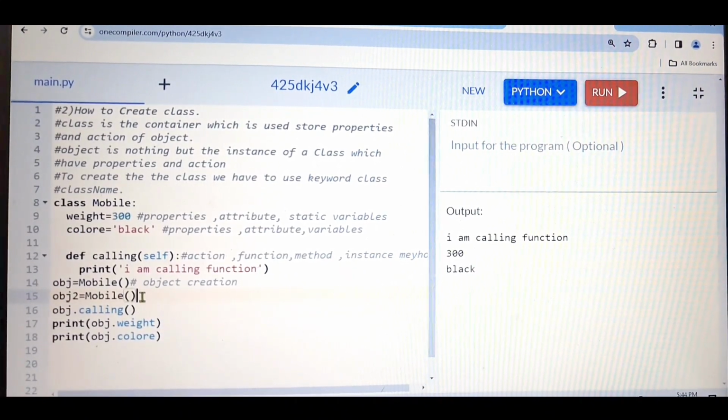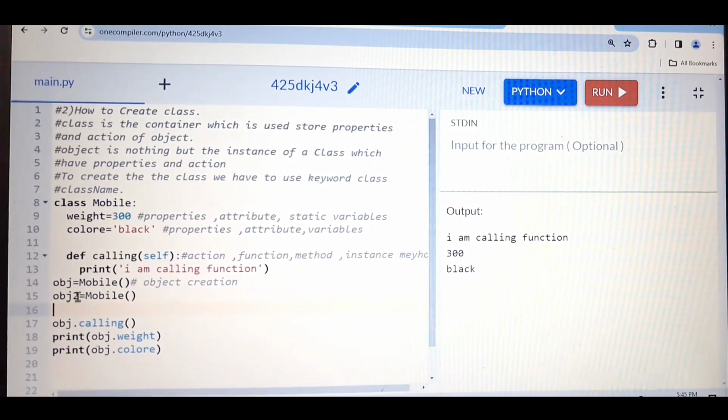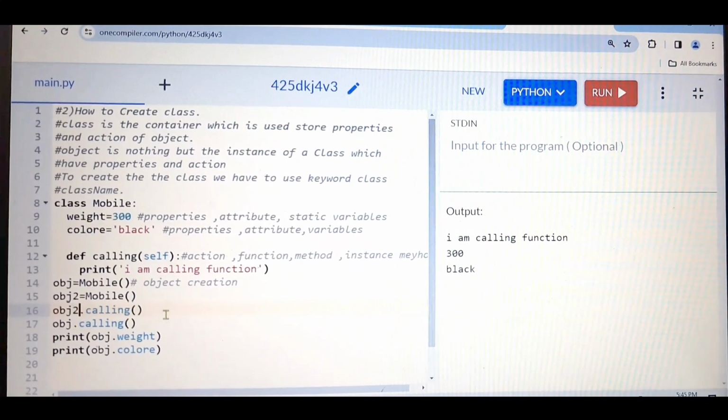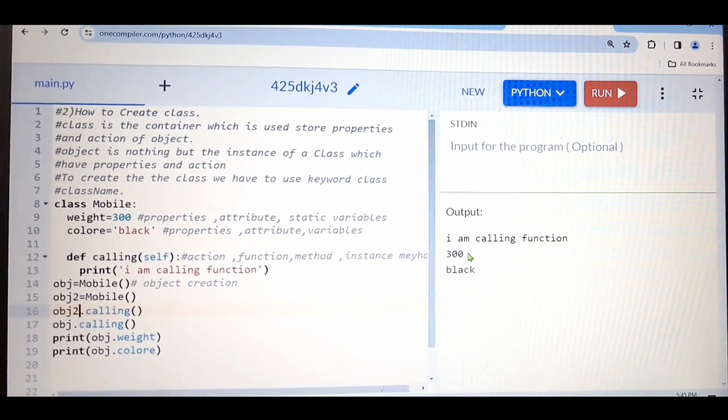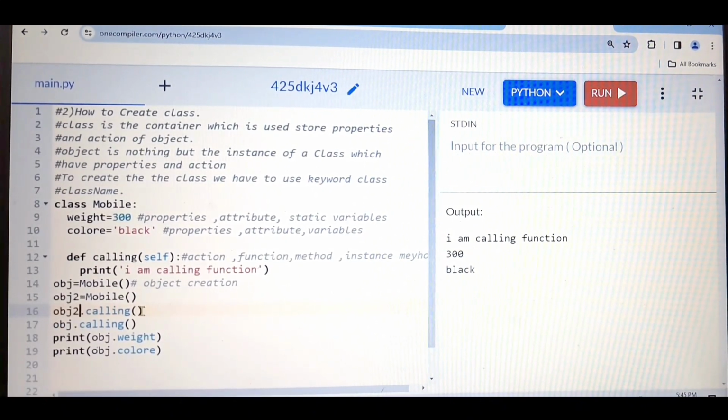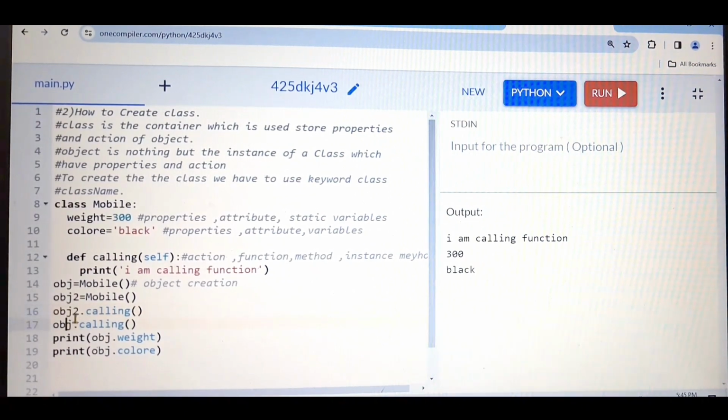For example, let me copy this one and here in place of, see, previously it was printing 'I am calling function' one time, but here I am calling that function two times. One with obj, then second one with obj2.